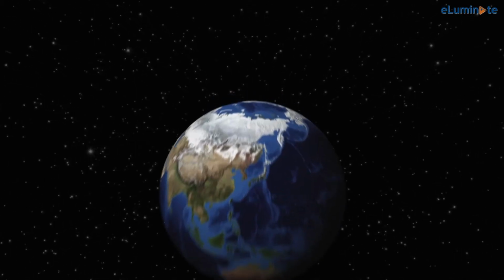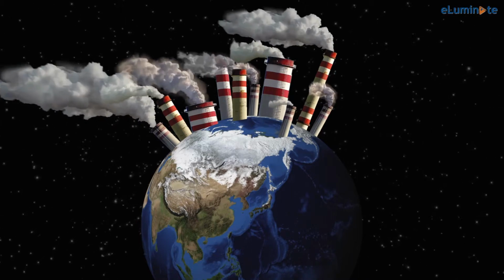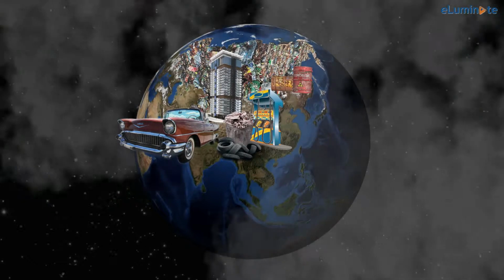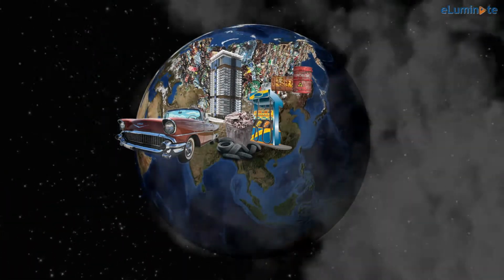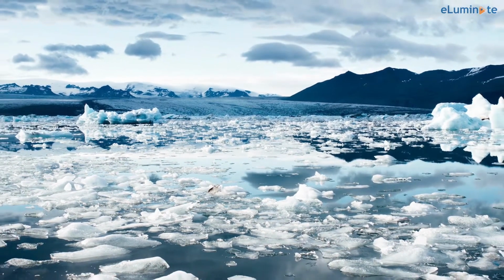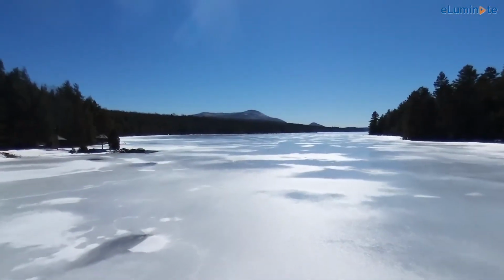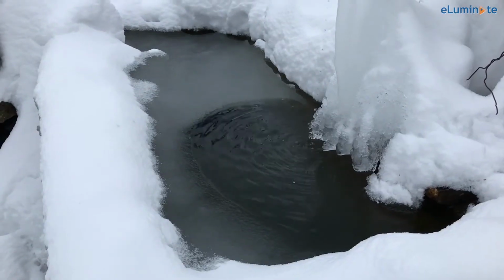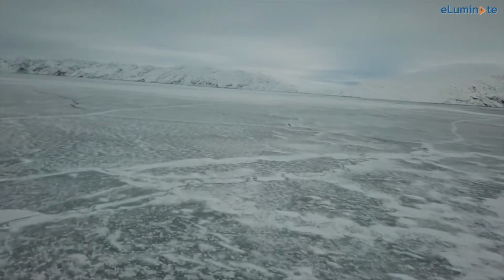When vehicles are driven and when factories operate burning fossil fuels, they produce chemicals as waste products, chief among them carbon dioxide. This will make the earth hotter. Climate will change, and this change may be very dangerous. With melting polar ice caps, sea levels will rise. Areas which are fertile today may become deserts.